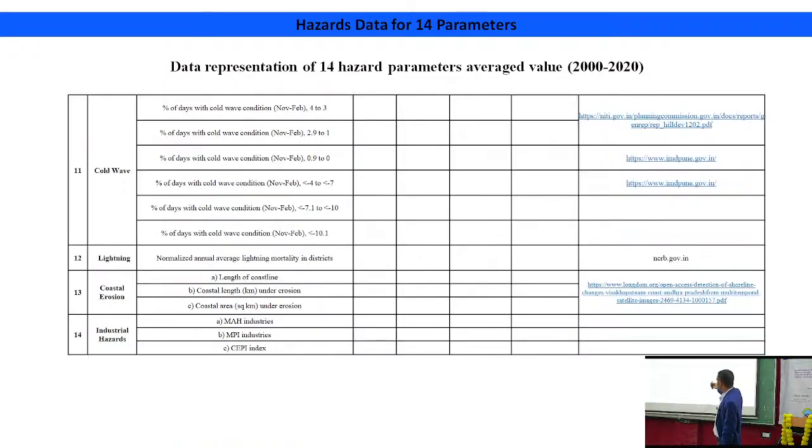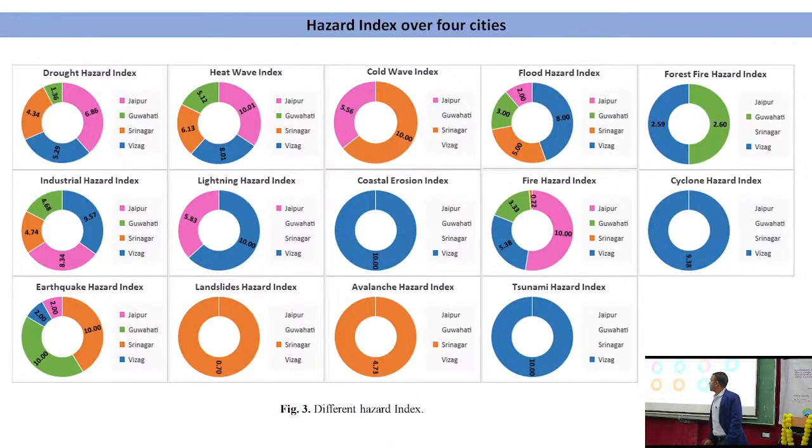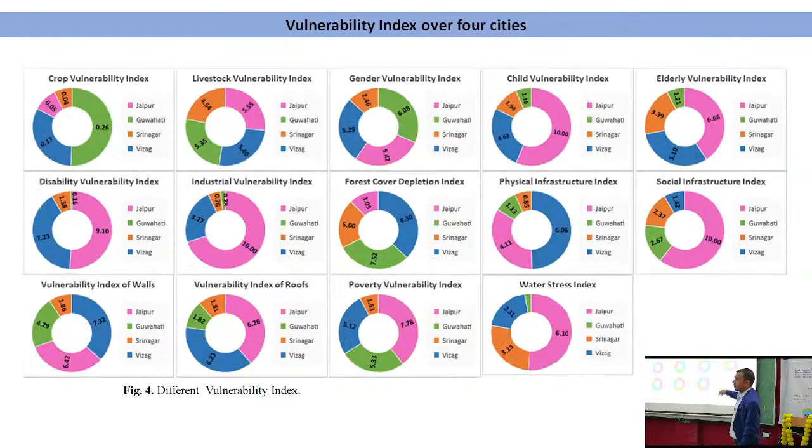And once we have all the data set, then we will compute the drought hazard index, heat wave index, cold wave index, flood index, forest fire index, means hazard index for all the 14 hazards. Similarly, we will calculate the vulnerability index for all 4 cities for all the parameters. We have 13 parameters, so we have calculated